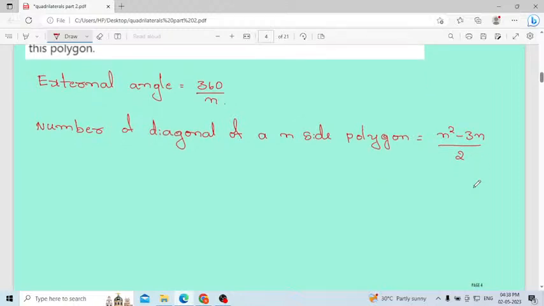Usharani is telling 8, Smita 8. Very good, very good. The number of sides is 8. But they are asking the number of diagonals. You got n, it will be 8. Substitute the value of n here, then you will get the number of diagonals. Do it. It will be easy for you. Very easy question. Do it.